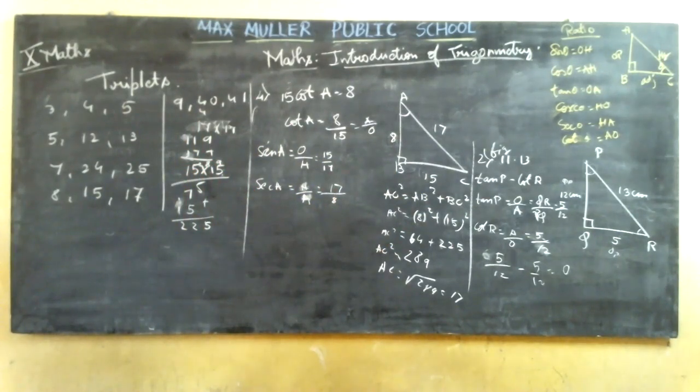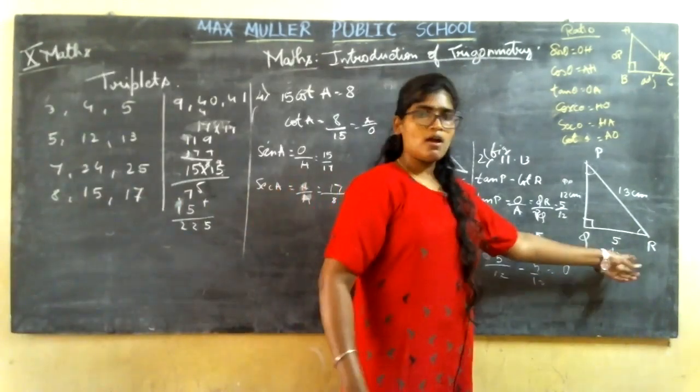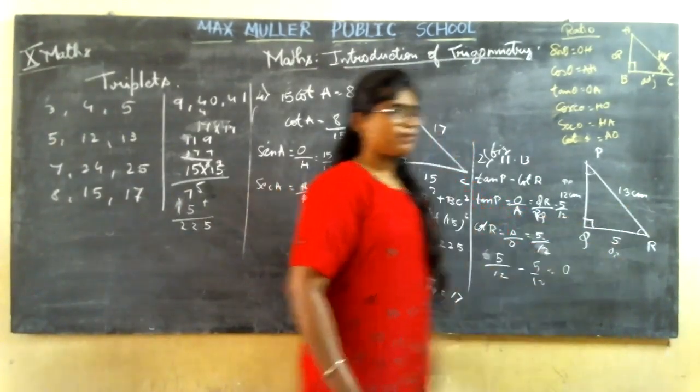Coming to the next one, that is the fifth one. Secant theta is equal to 13 by 12. 13 and 12 are already given. What will be the next length? You will be left with 5. 13, 12 and you will be left with 5.